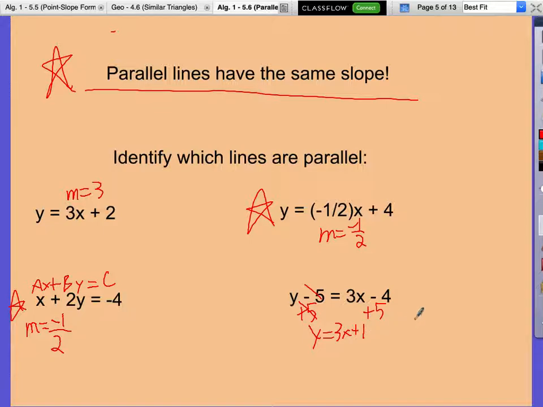I didn't hear you. What's our slope of this line? 3. Is this one parallel with another line? Parallel to the first one. That first one. So if we've already starred these, how could we signify these in a different way?